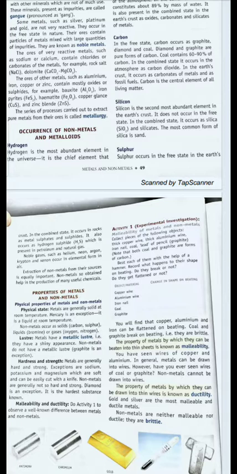Now we will look over the properties of these metals and non-metals. First we will see the physical properties of metals and non-metals. Now, the first physical property is physical state. Metals are generally solid at room temperature. Mercury is the only metal that is liquid at room temperature. Otherwise all the metals are solid at room temperature.